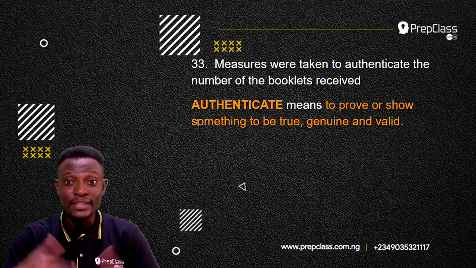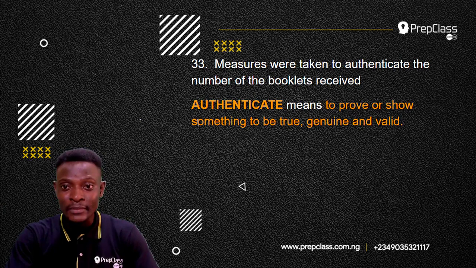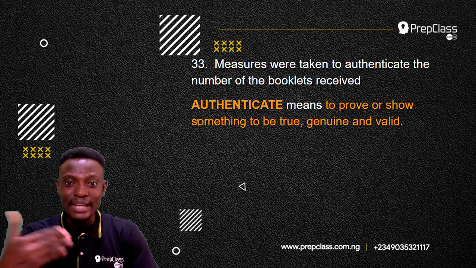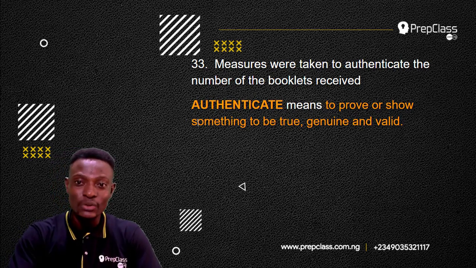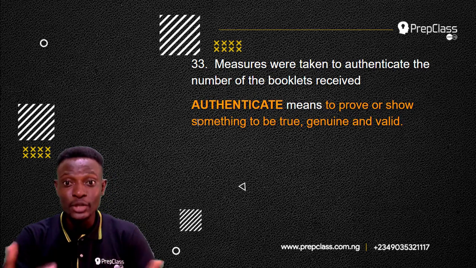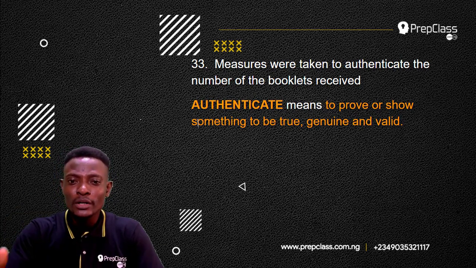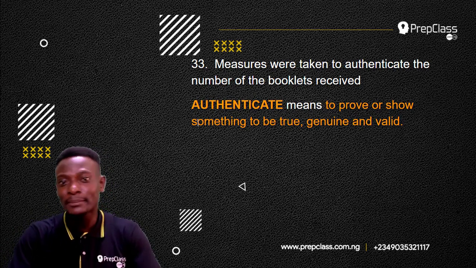If you say that you have given us 300 booklets, we have to authenticate, we have to confirm. There has to be a proof to show that, yes, this is the amount of booklets received. It has to be genuine, it has to be valid that these booklets received are actually 300 in number. So, authenticate means to prove or to show something to be true, to be genuine and valid, to confirm.